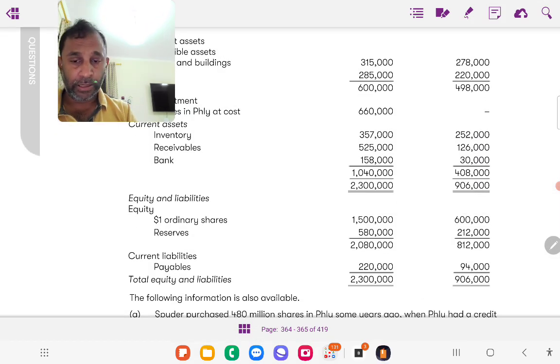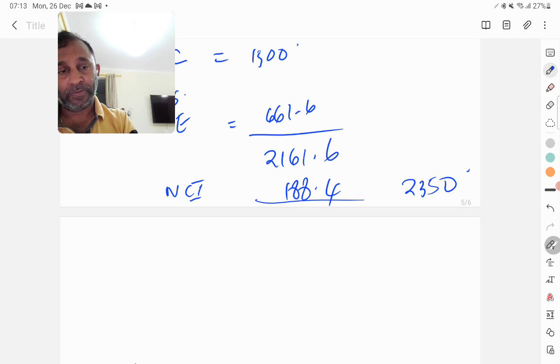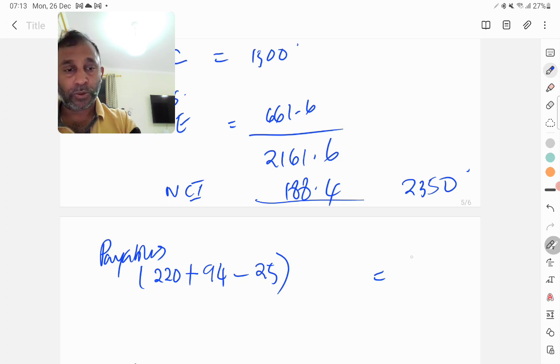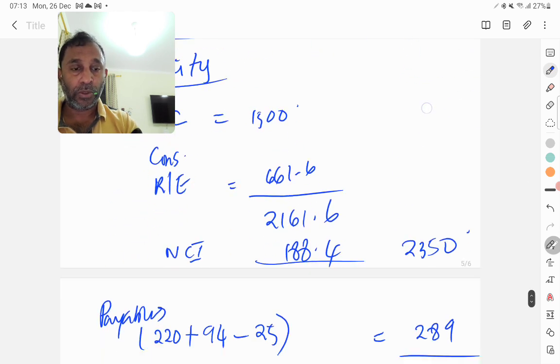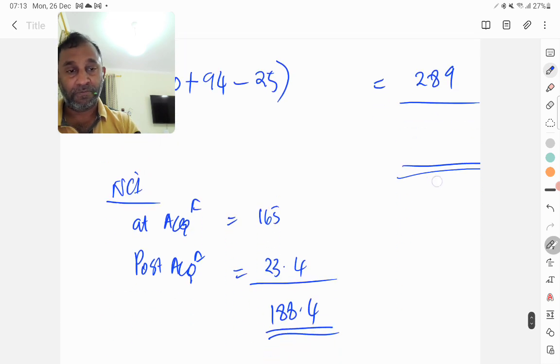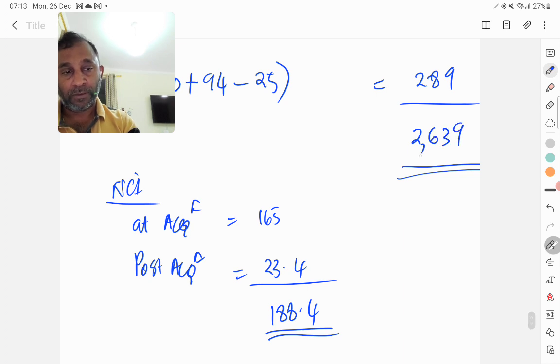I have payables 220 and 94. Now payables: 220 plus 94, and then I need to subtract the intercompany payable 25. So 220 plus 94 minus 25, so 289. So this will be the total. Let me see, 2350 plus 289, 2639. With this question, we have done the complete working.